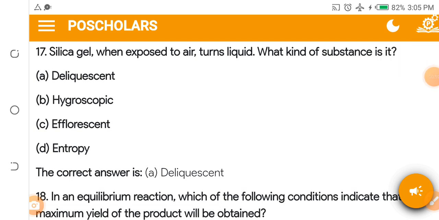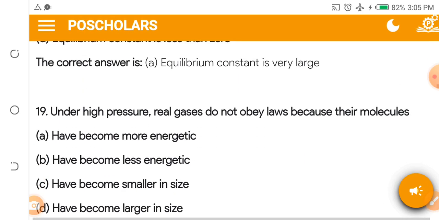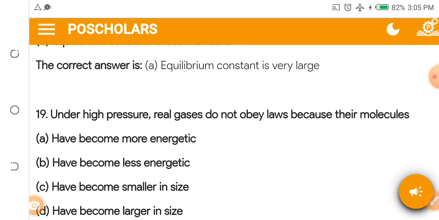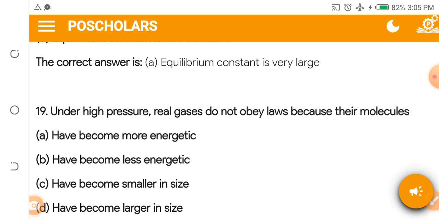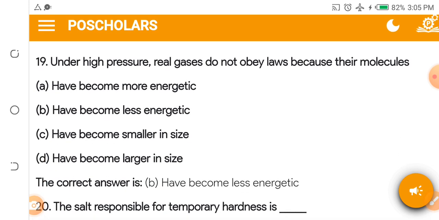Okay. Let's consider question 19. Under high pressure, rare gases do not obey laws because their molecules dash. A. Have become more energetic. B. Have become less energetic. C. Have become smaller in size. D. Have become larger in size. Under high pressure, rare gases do not obey laws because their molecules have become less energetic.